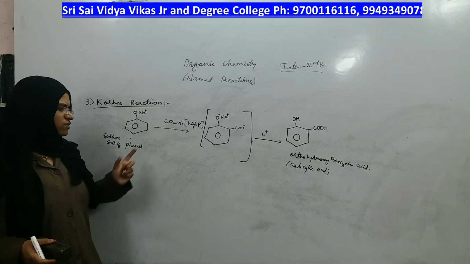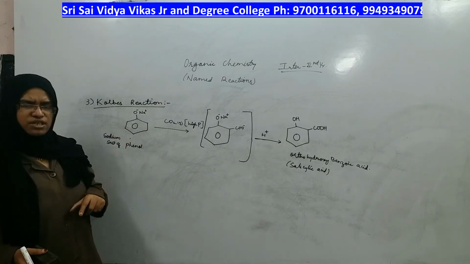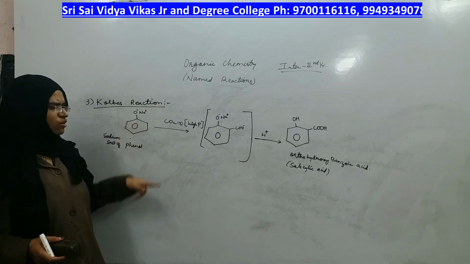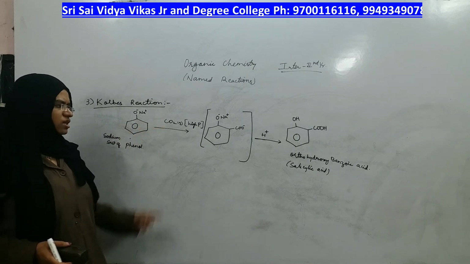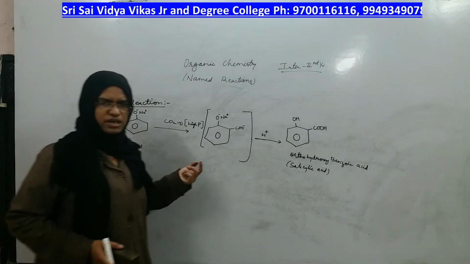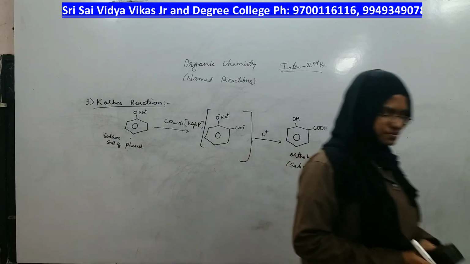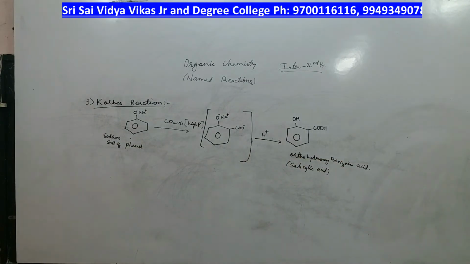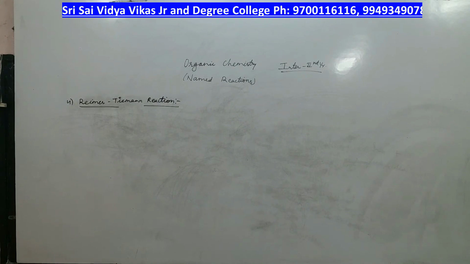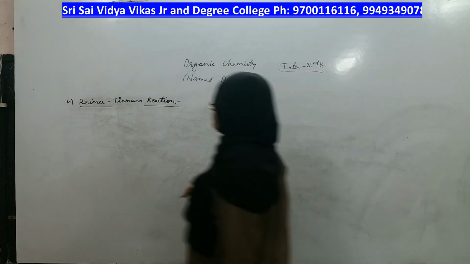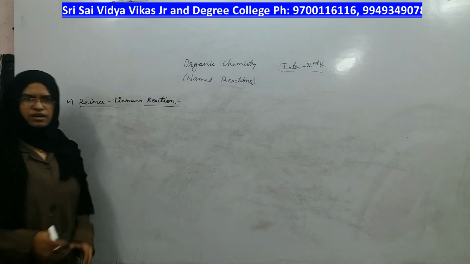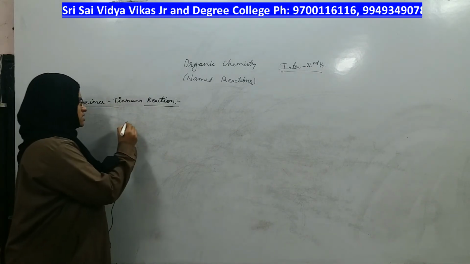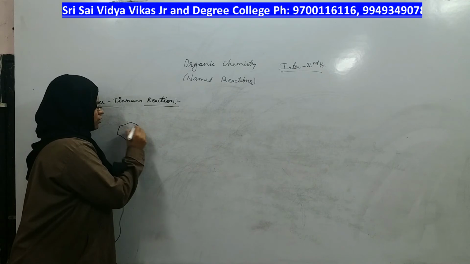Right? Now what we will do? We will see the next named reaction in which phenol only will react but under different condition. Okay? Now you copy this, then we will look at the next named reaction. What is the next named reaction we have? Rimmer-Tiemann reaction. And this reaction is also for phenol only.